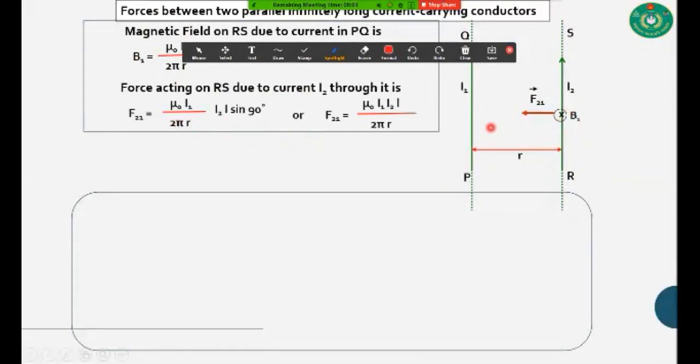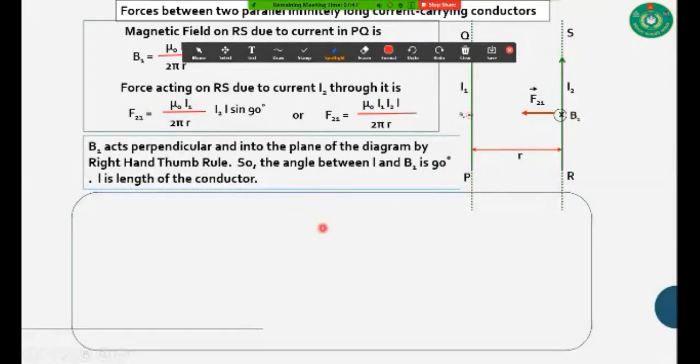So now for I2 we are going to find the magnetic field, that is B2, okay, and we'll get this at a distance r. Okay, let's see this.